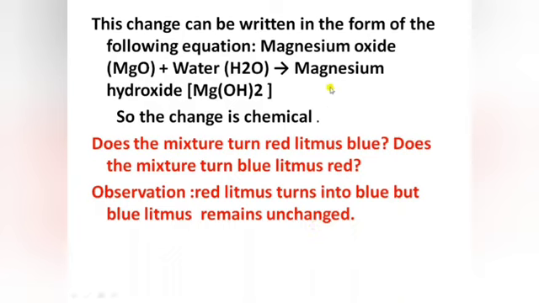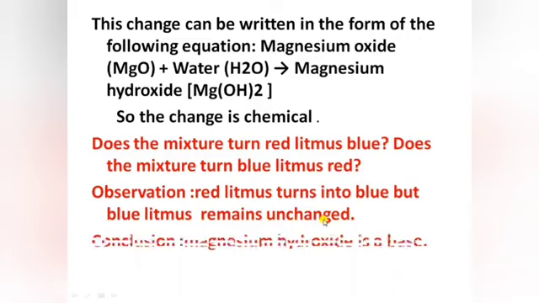But here the new substance formed is magnesium hydroxide, which is a base, so the blue litmus remains unchanged. Conclusion is, magnesium hydroxide is a base.